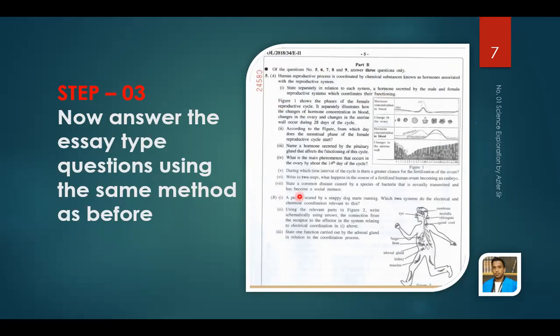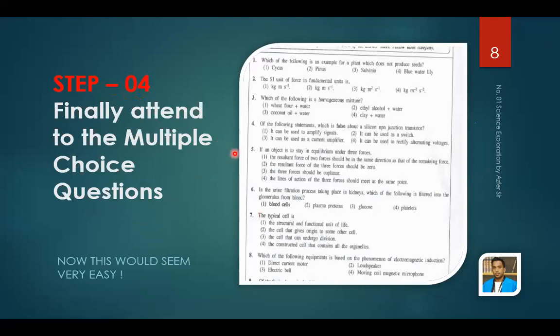Don't try to answer it alone. Take your textbook, refer to all the pages, look at the answer from the textbook and copy it onto a fresh paper. You can write, for example, 2018 O-level science paper, part B, then write the question number and all the answers from the textbook. Clear? Right. The next thing you have to do is finally attend to the multiple choice questions.